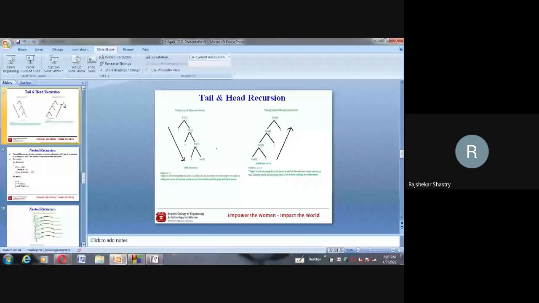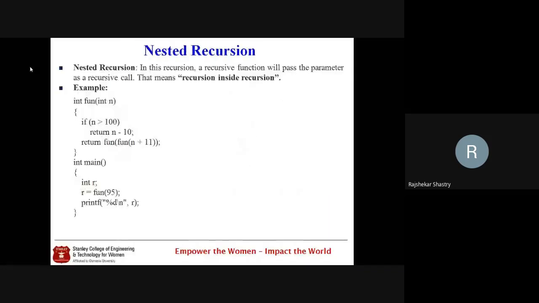Then we also have nested recursion, just as we nest loops and nest if conditions, we can also nest recursion. One example here, observe carefully. I have taken a function fun and called it by passing 95, and the resultant value is stored in R, which we are printing.